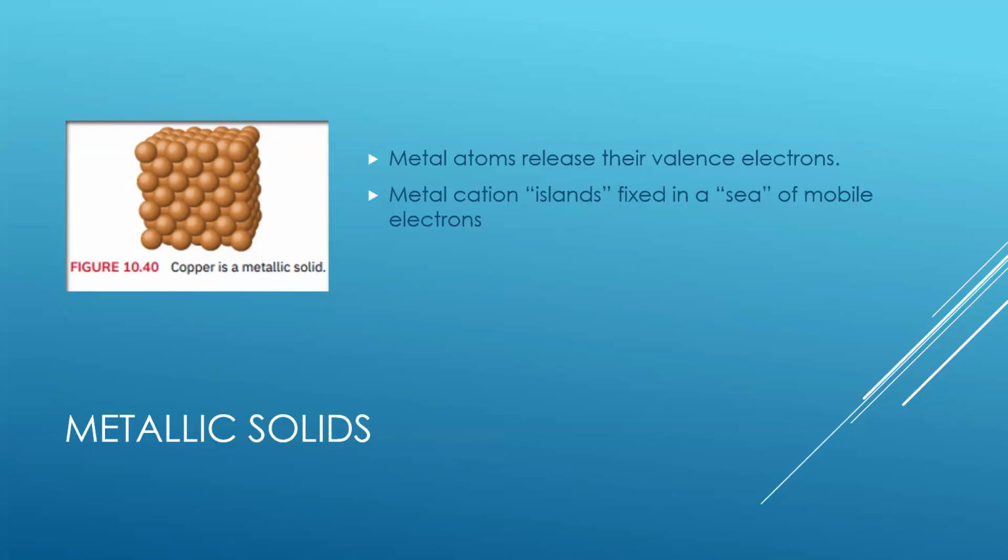Metallic bonding gives metals many of their familiar properties. Metals conduct heat and electricity very well, have a shiny appearance, and are malleable, meaning that they can be hammered or shaped without breaking. They're also strong and hard, which makes them useful as construction materials since they bend rather than shatter under stress.